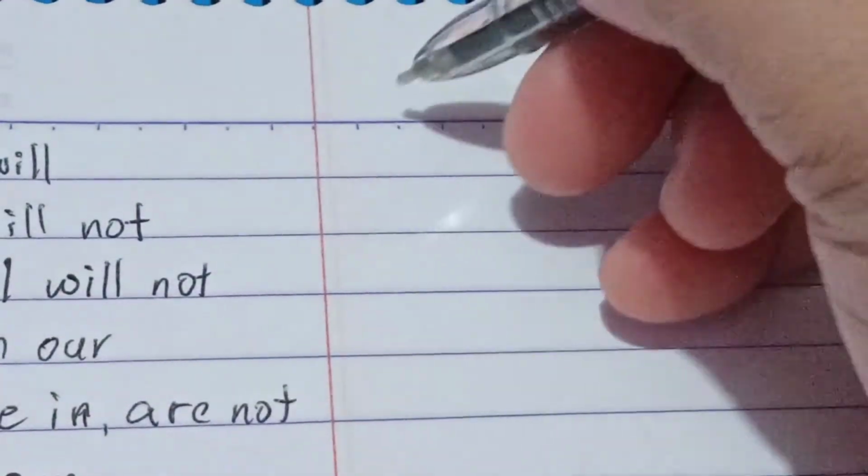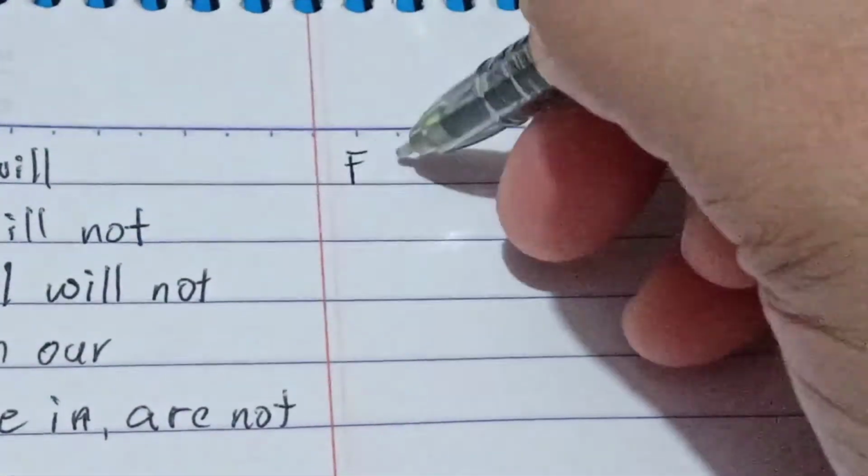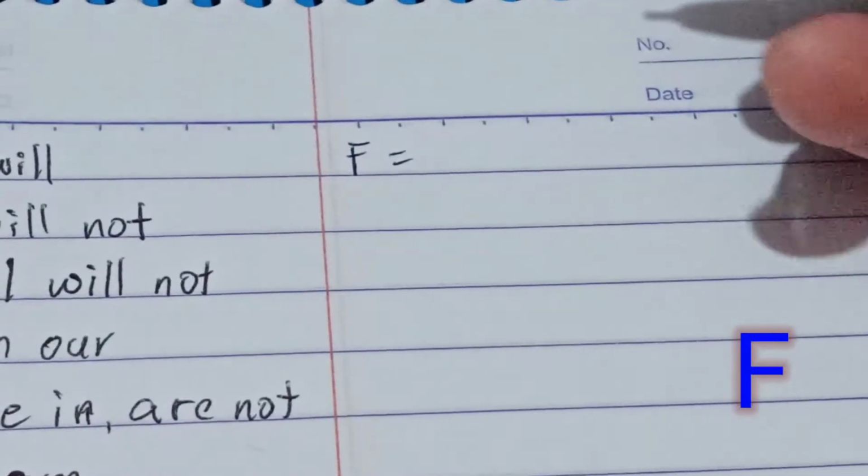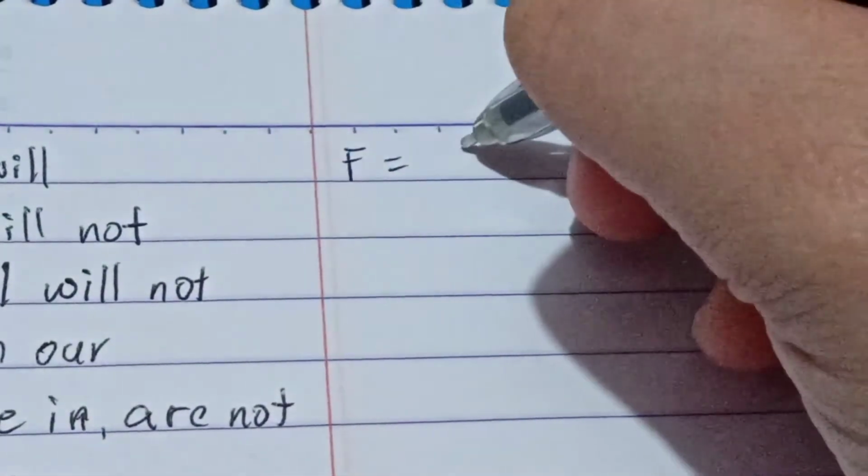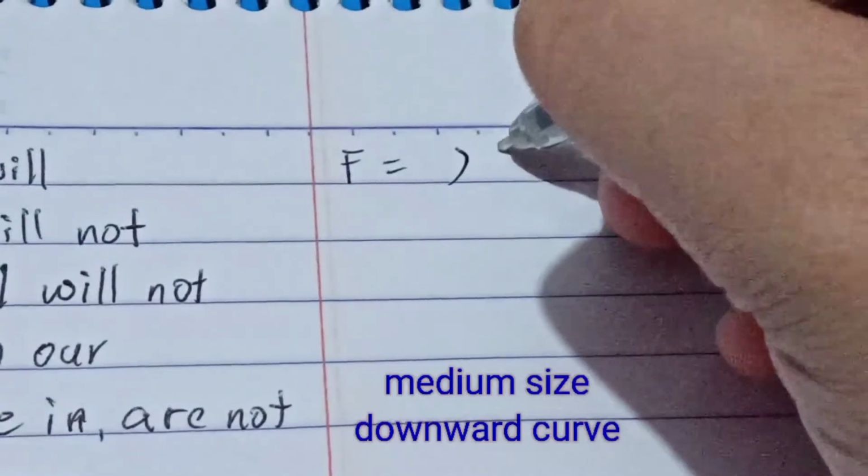Okay, the next symbol is the sound of F, which is represented by a medium size downward curve, no?